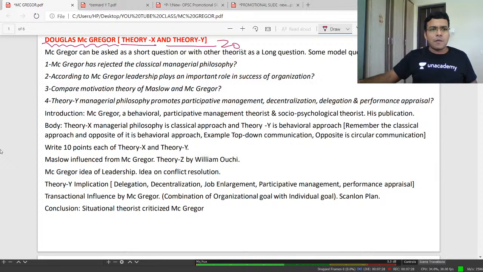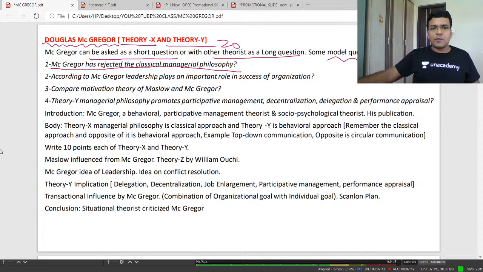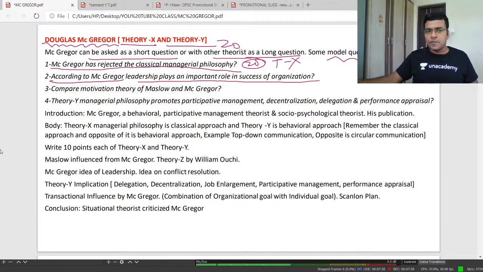So McGregor can be asked as a short question, or with other theorists as a long question. Some model questions from McGregor. This may ask that McGregor has rejected the classical managerial philosophy. 20 mark question: McGregor has rejected the classical managerial philosophy, that was theory X. According to McGregor, leadership plays an important role in the success of an organization.